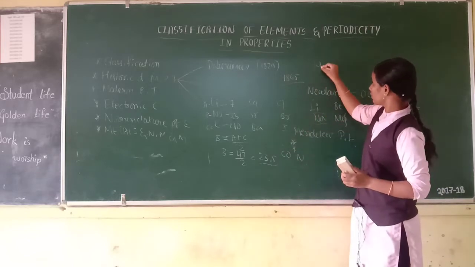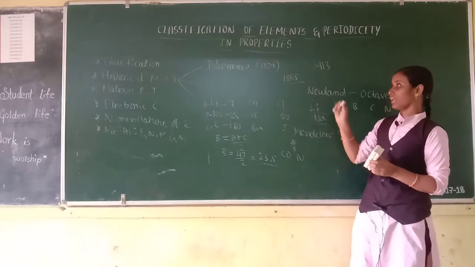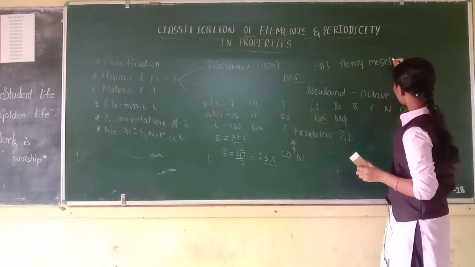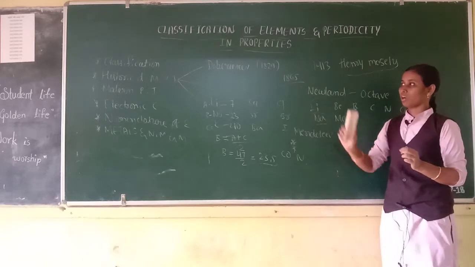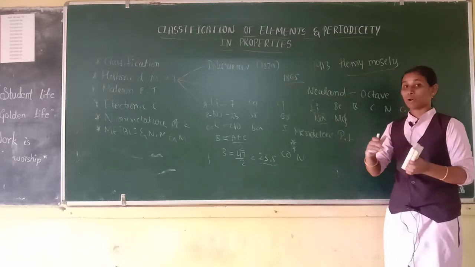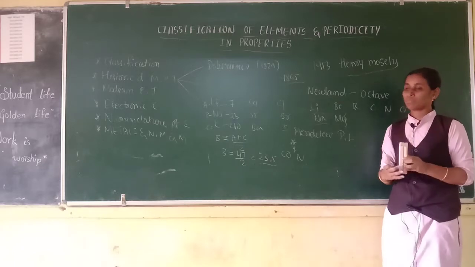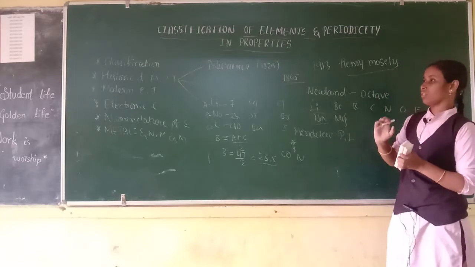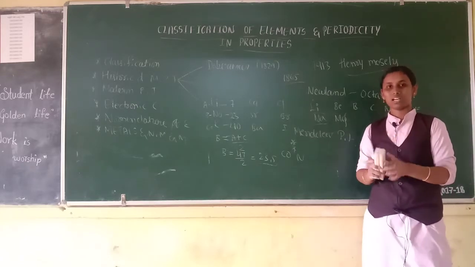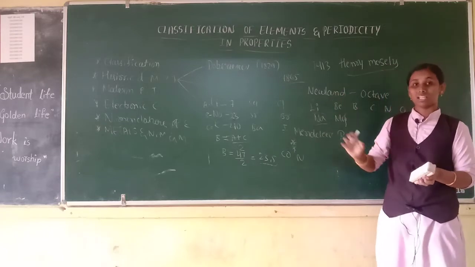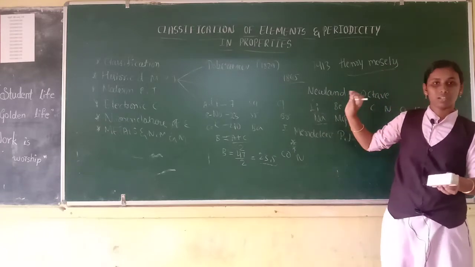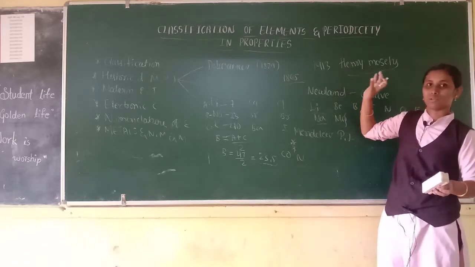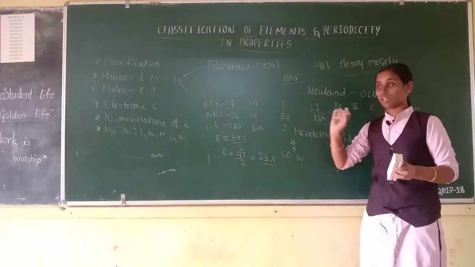So in 1913 Henry Moseley stated the modern periodic law, that is, the properties of elements are periodic functions of their atomic number, not atomic mass. The physical or chemical properties of elements are the periodic functions of their atomic number. This is the modern periodic law. This law was given by Henry Moseley in the year 1913.